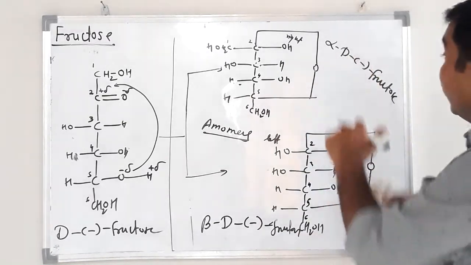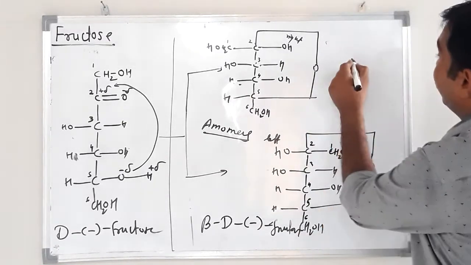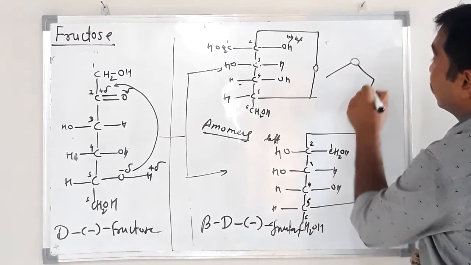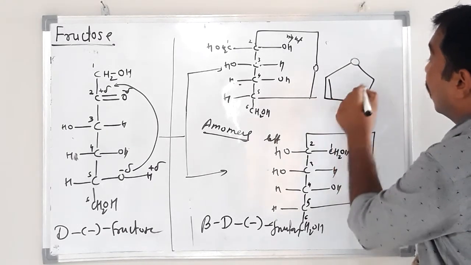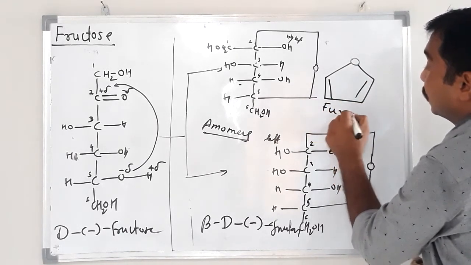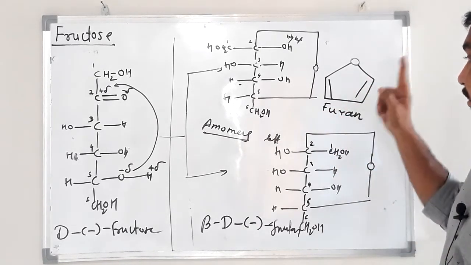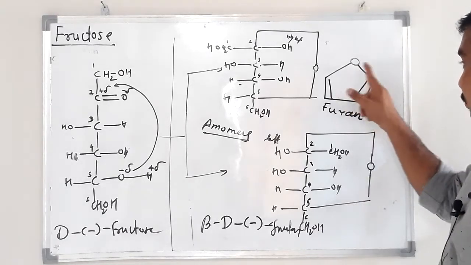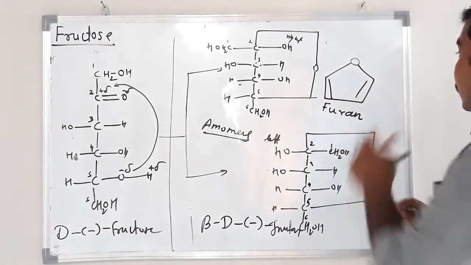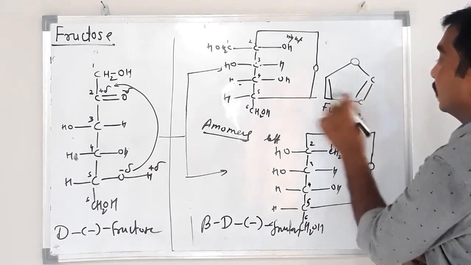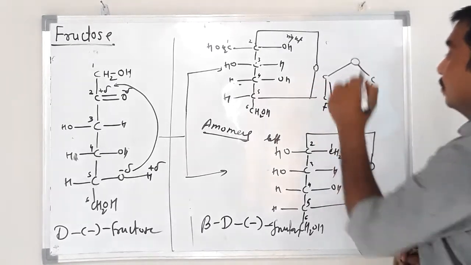And this ring has a structure similar to furan. This is the structure of furan. Furan is an aromatic heterocyclic compound having 1 oxygen and 4 carbon atoms. Here is carbon, carbon, carbon, carbon.